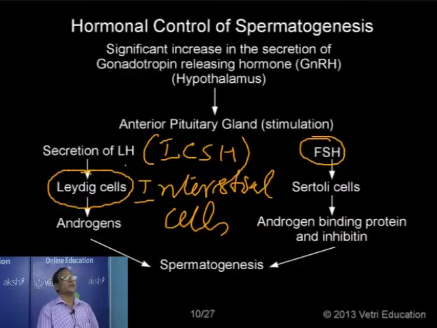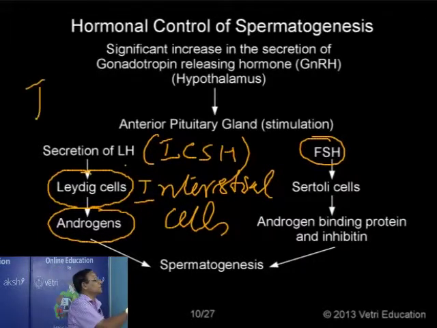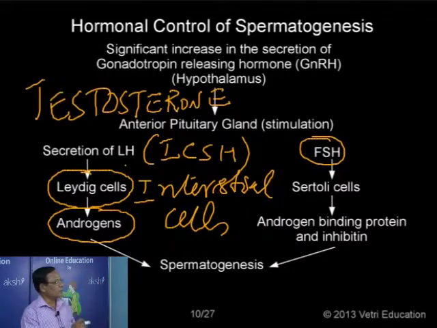And these are all endocrine cells, because they are secreting the male hormones collectively called androgens. We have a number of androgens. Androgens are collectively the male sex hormone. One such hormone is testosterone. All are steroids only, the male and female sex hormones are steroids. So androgen is a collective name of the male sex hormones, and one such, the major male hormone, is testosterone.